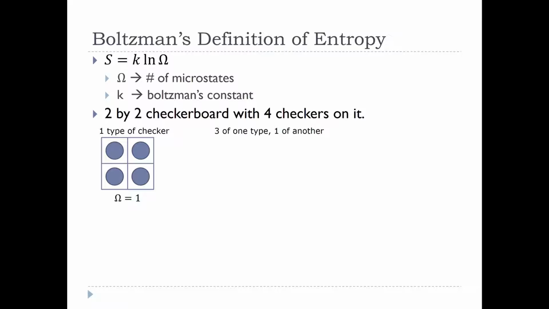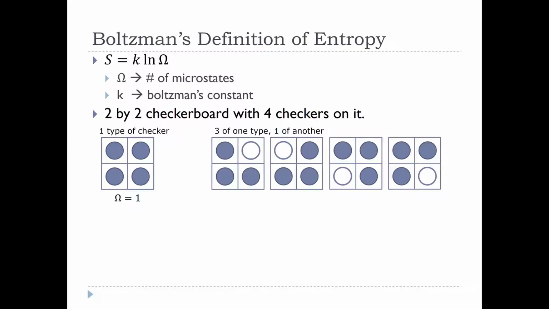If I have 3 of one kind and 1 of another kind, though, I have far more possibilities, right? So in that case, I could have the one that is different in 4 different places. And these microstates all look different. They're all unique. If I flip 2 of the blue checkers, it still looks the same as one of the other things we have. But if I move that white checker, it looks like a different microstate. So in this case, we end up having 4 different microstates that system can have.